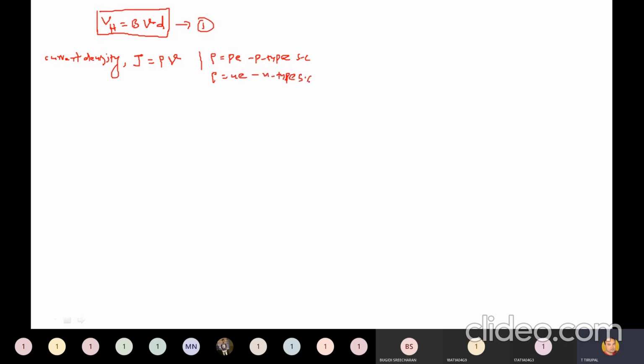This rho is called charge density. So current density is given by J is equal to rho into V, where V is called drift speed. V also can be written as mu into E, mobility into electric field intensity E, right?